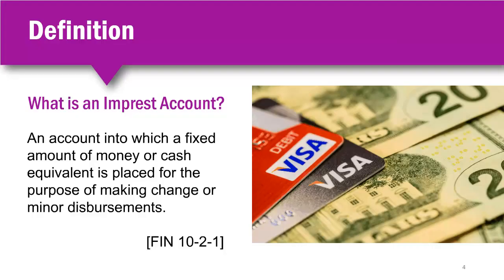An Imprest account has a fixed amount of money for the purpose of making change or minor disbursements. Per county policy, individual bank accounts should be established for Imprest funds. These funds are used like petty cash, except that it's dispersed as a check, not as cash, and it's written by the coordinator from the Imprest account.